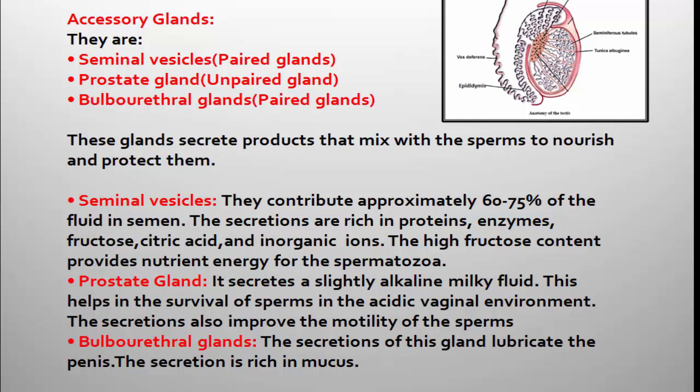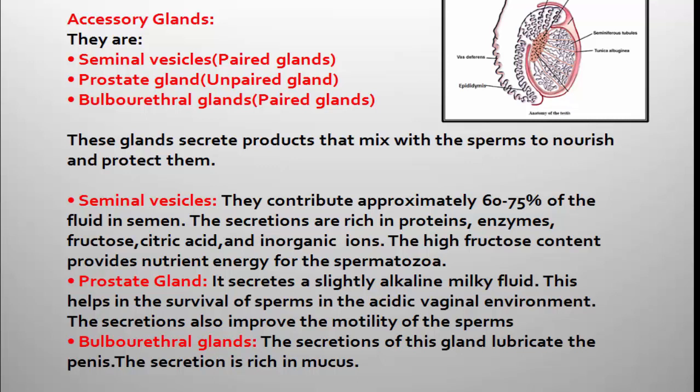When this seminal plasma combines with the sperms, that mixture is called semen. So semen is a fluid containing seminal plasma and sperms, and seminal plasma is the combined secretion of the accessory glands of the male reproductive system. So here you have to remember two important terms.